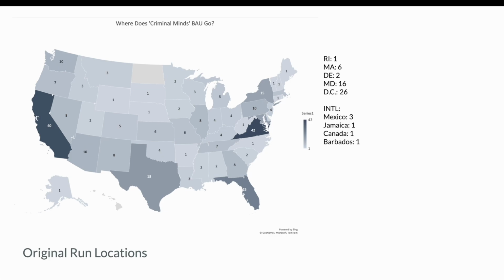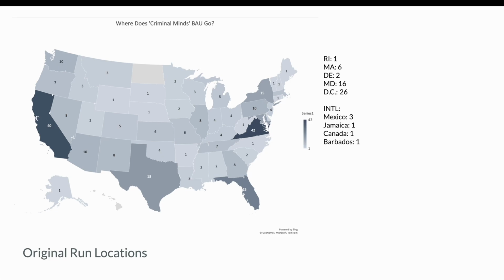Interestingly, Evolution has given West Virginia 3 episodes when there was only 1 in the first 15 seasons. Also, both Iowa and Utah got a 3rd episode, but generally, most of the states already saw some episodes. In terms of international episodes, there were 6 in the original run, but they have not left the US in Evolution, which kind of makes sense. They're a United States government agency.